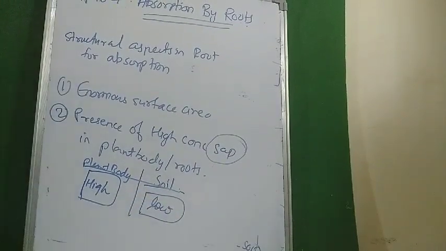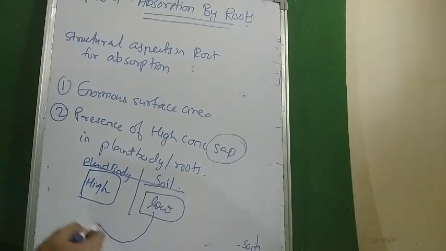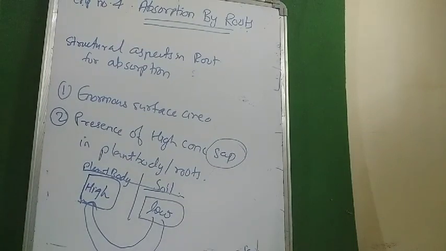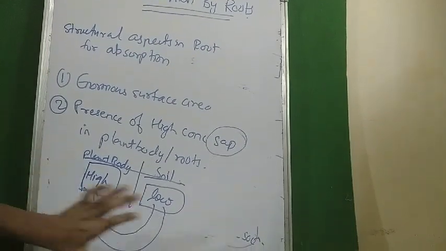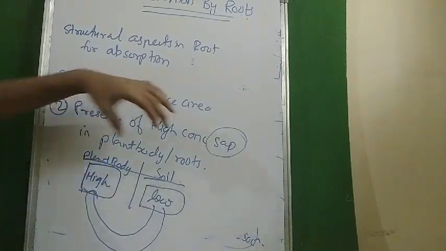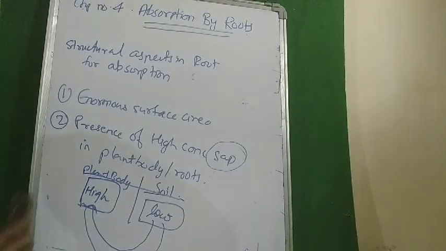So obviously, from where to where does the movement of water take place? From soil to plant body. So this is movement of water from soil to plant. So presence of high concentration in roots or plant body enhances the absorption of water.